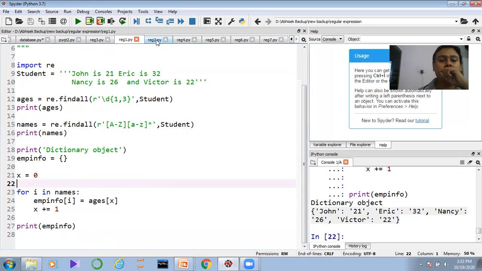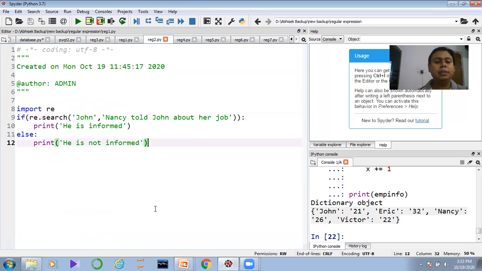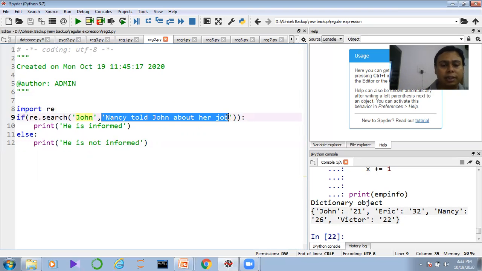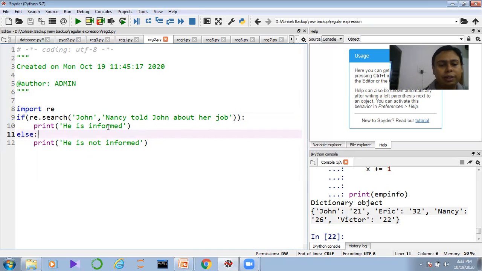Now guys, next one. I want to know a few things right now. Suppose I have two pieces of data. One is John, and the other is a string: Nancy told John about her job. Now what I want is to know whether John is present here or not, whether John is present in the entire string or not. But here findall cannot be used. We have to use another function called search.